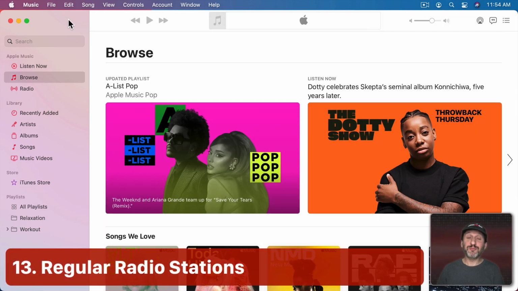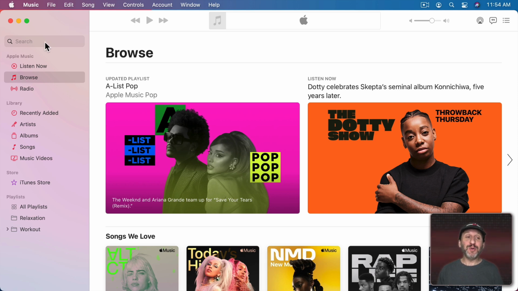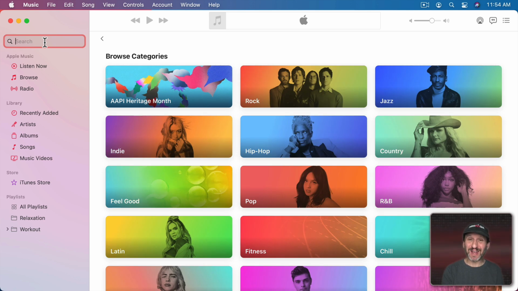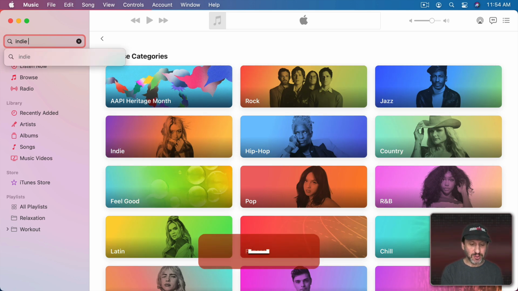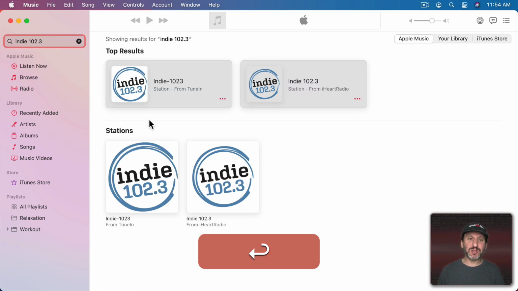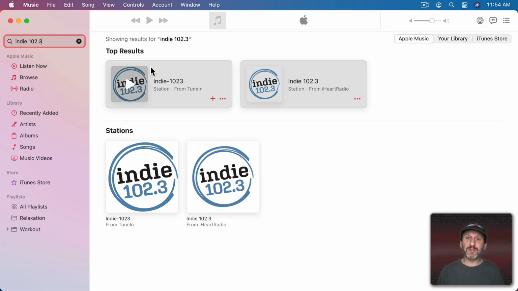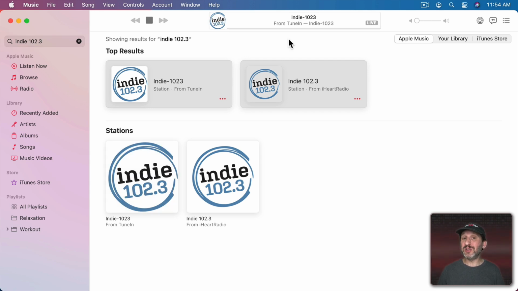Of course, another thing you can do is listen to real, actual regional radio stations from all over the world. Apple Music taps into TuneIn and iHeartRadio. So if you search for a radio station by its name or call letters, you can usually find it. Sometimes you have to try a few different things. You can do your search and you'll see results. Sometimes you'll see results for albums and songs and everything that match it. But you scroll down till you find stations, and then you can play that station and listen to it that way. And of course, pay attention to what the songs are. Then you usually can search in Apple Music to find the songs or artists that you discover.